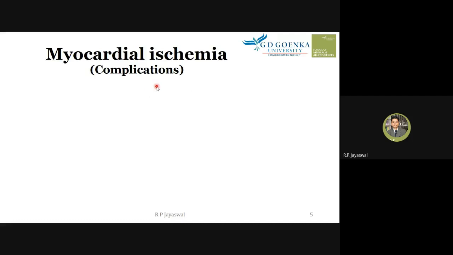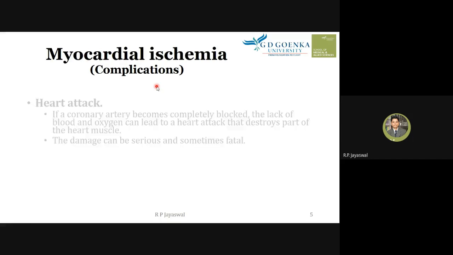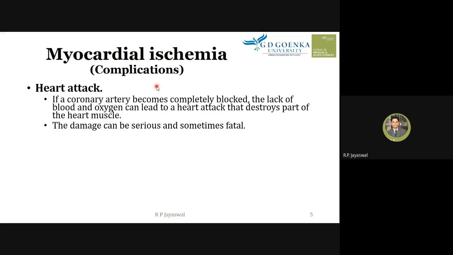Okay, now complications of the myocardial ischemia. The complications are what happens if there is a myocardial ischemia. So you need to know about this. The heart attack. If a coronary artery becomes completely blocked, the lack of blood and oxygen can lead to a heart attack that destroys part of the heart muscles. So this is the first, major complication which occurs after the severe condition of myocardial ischemia. The damage can be serious or sometimes fatal. Fatal means life-threatening, it can lead to death.